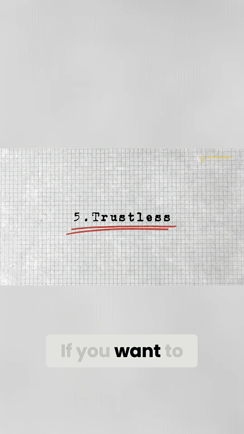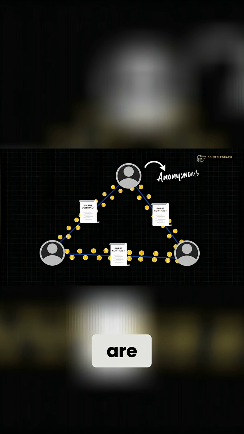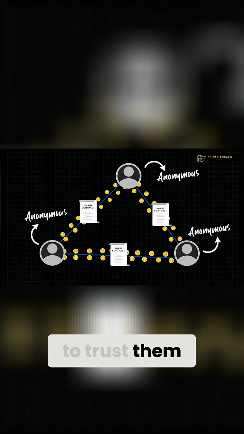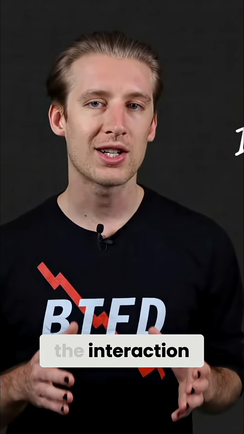Trustless. If you want to interact with someone else through a smart contract, you don't have to know who they are. You don't even have to trust them. And it doesn't matter because you know that the code and the blockchain technology ensures that the interaction happens and is accurate.